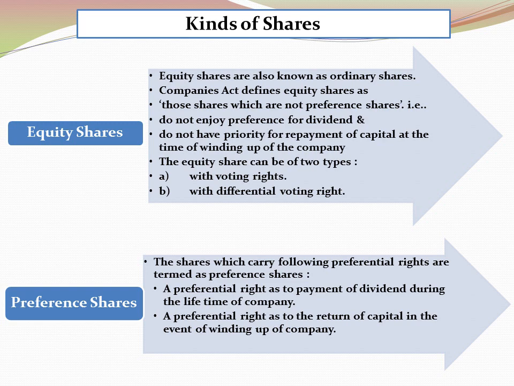Second kind of shares, that is preference shares. Preference shares are those shares which have preferential rights regarding fixed rate of dividend as well as repayment of capital at the time of the winding up of the company. Means they get fixed rate of dividend and repayment of capital in the event of winding up of the company prior to equity shareholders, but they do not enjoy voting rights. Therefore, they are also known as the co-owners of the company.